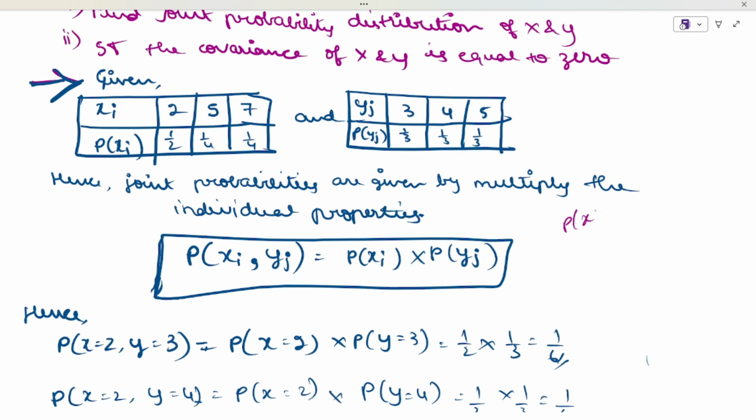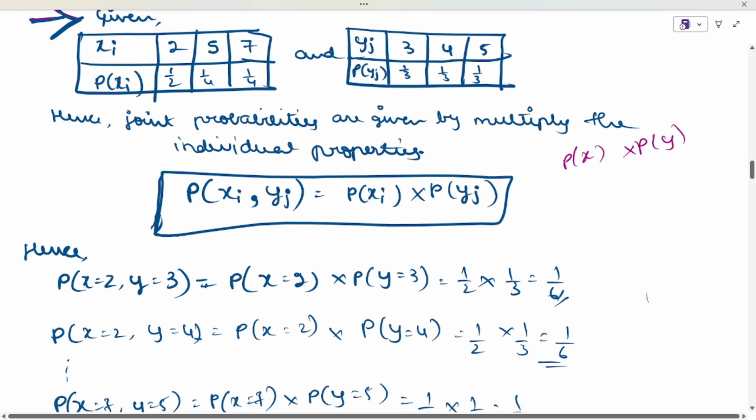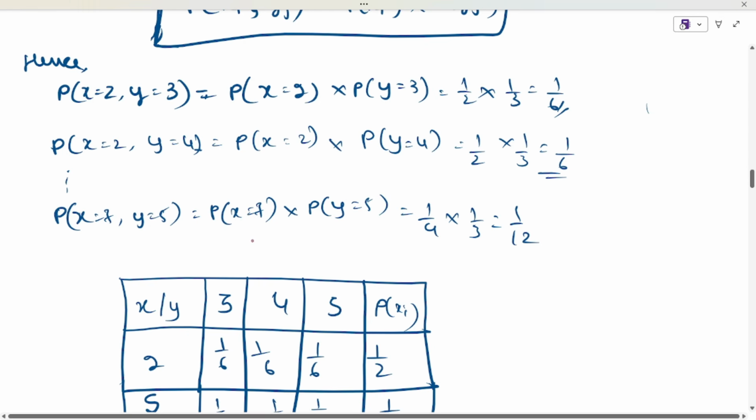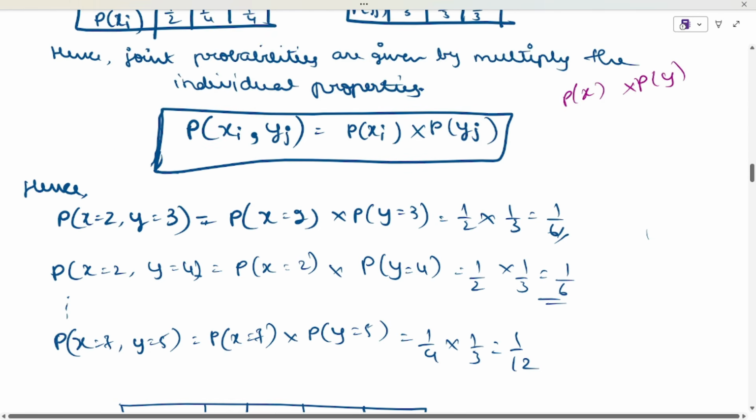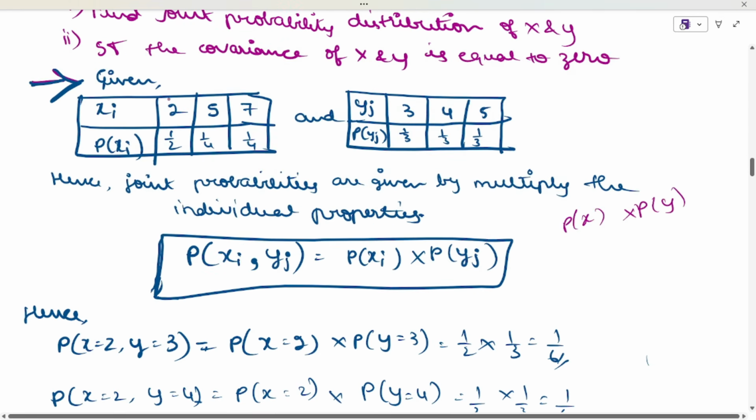See, now P of X you have and P of Y you have, you have to multiply both. Now X is equal to 2, and Y is equal to 3, 5 and 7, so 2, 3; 2, 4; 2, 5; 5, 3; 5, 4; 5, 5; 7, 3; 7, 4; and 7, 5.